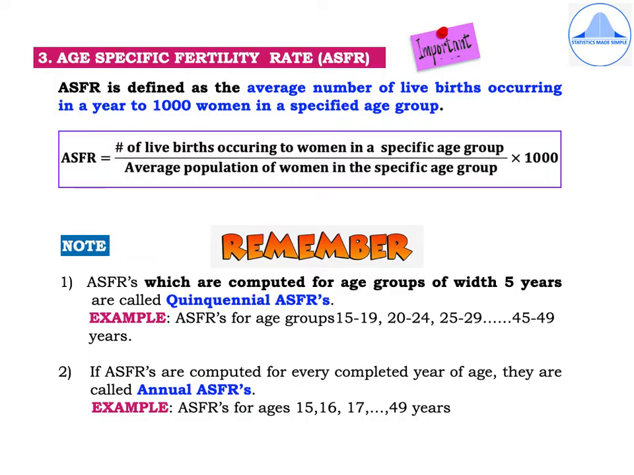If ASFRs are computed for every completed year of age, they are called annual ASFRs. Example, if I calculate ASFR for the ages 15, 16, 17 up to 49 years, then they are called as annual ASFRs.